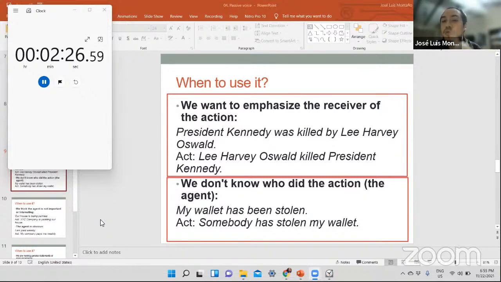And in the second one, we don't know who did the action. For example, my wallet has been stolen. Of course, it's somebody, but we are not going to say, all right, somebody has stolen my wallet. No, it's not necessary. My wallet has been stolen. And in the second case, you don't use the agent, right? Remember in this example, you don't use an agent for the second example, only the first part of your passive voice. Okay, so with that explanation, let's check what you got.